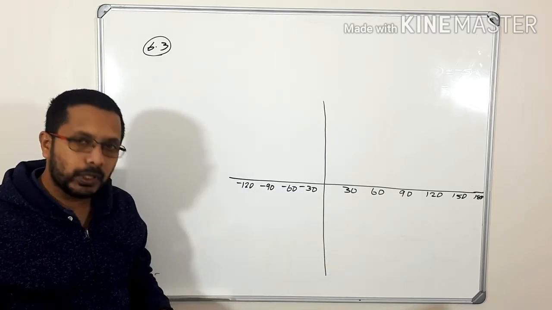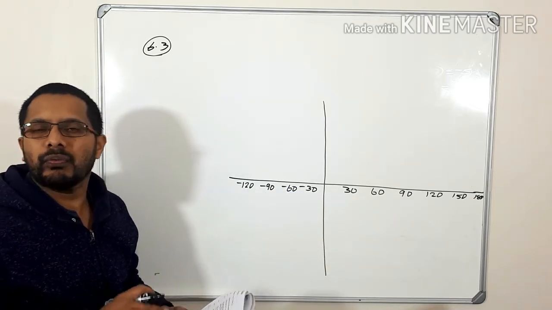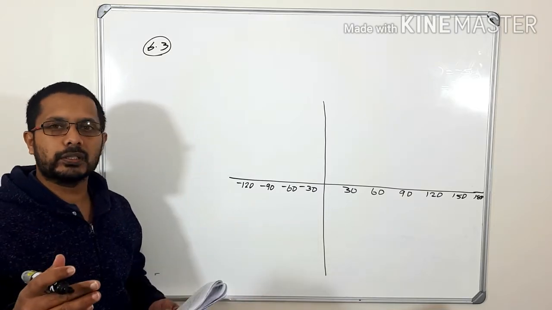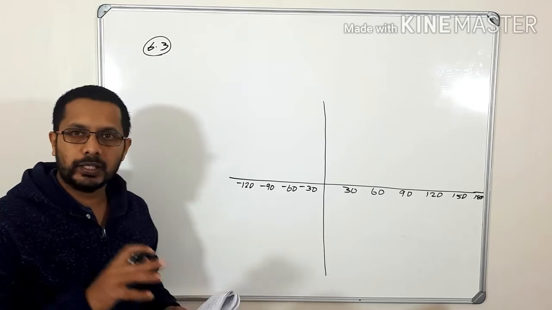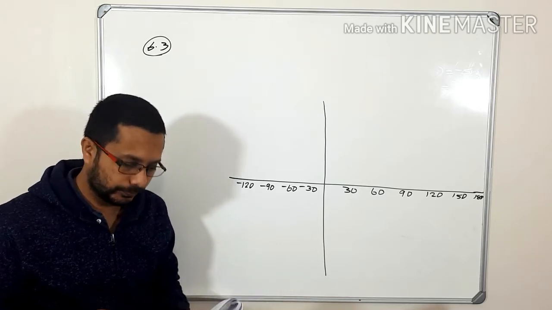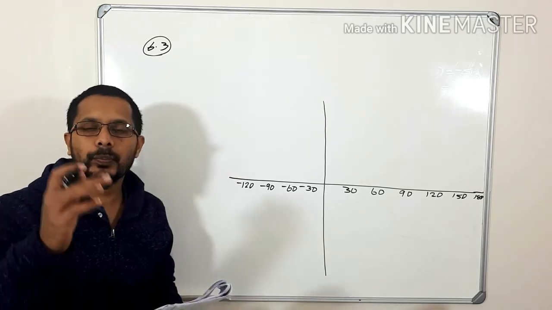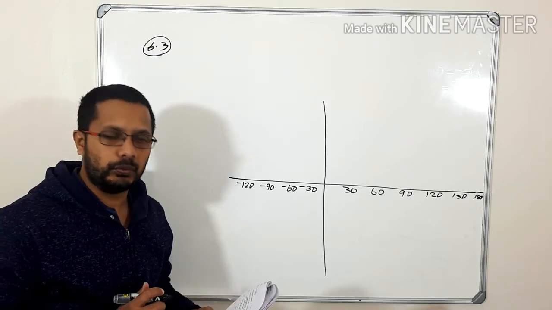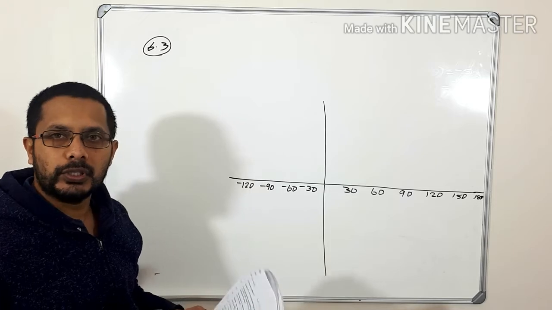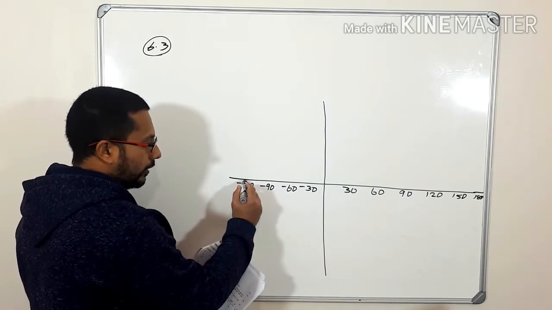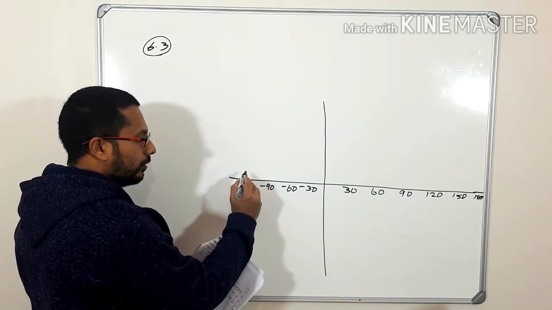Please take your calculator. You don't need to do any further calculations. Just take your calculator and type in the values as I say them. I hope you got the points now, so let's mark them. For minus 120, what do you get on your calculator? It is 0.